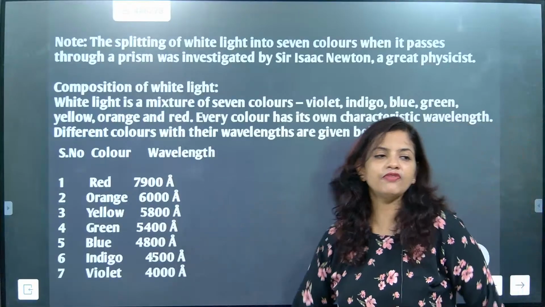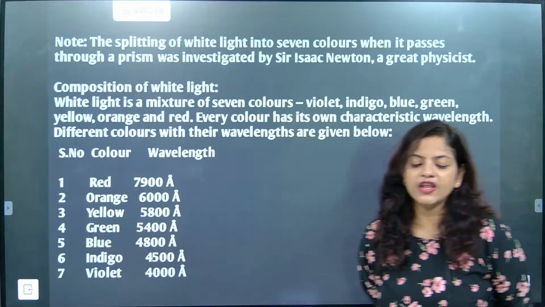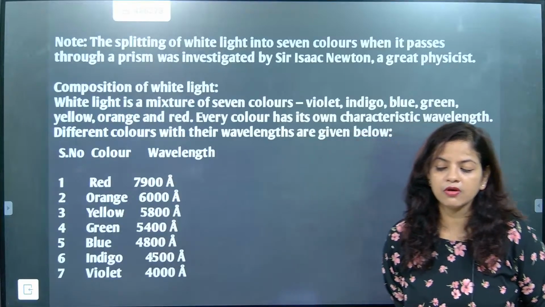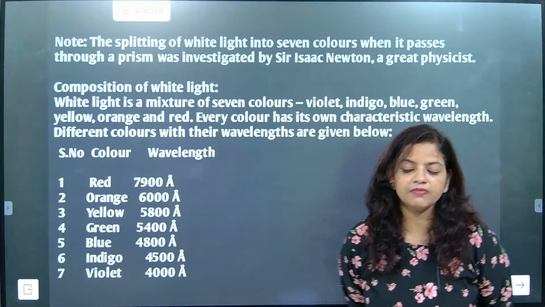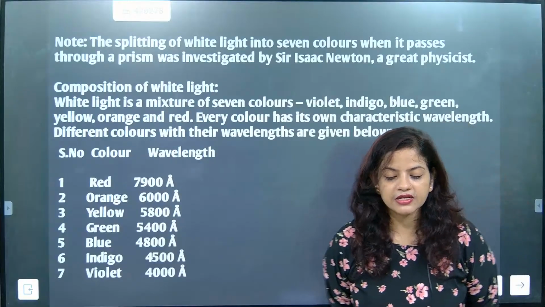What is the maximum wavelength of red color? 7900 angstrom. Understood? Angstrom. So 1 angstrom is 10 to the power minus 10 meter.